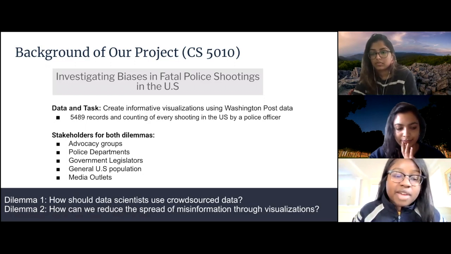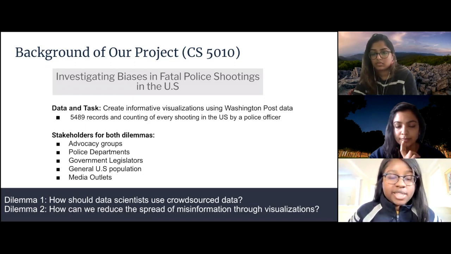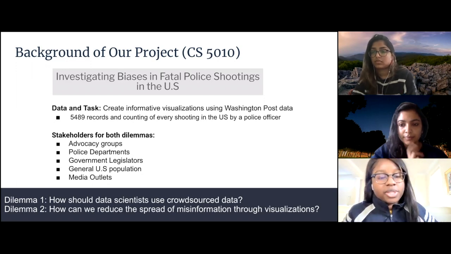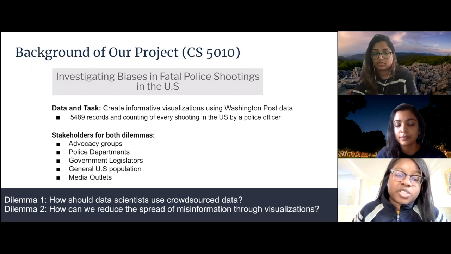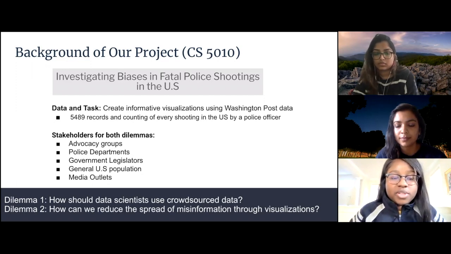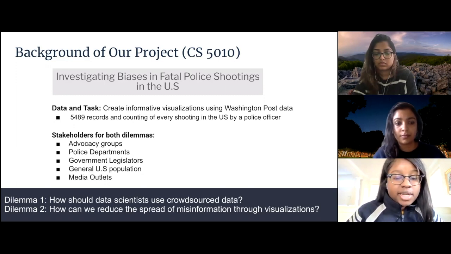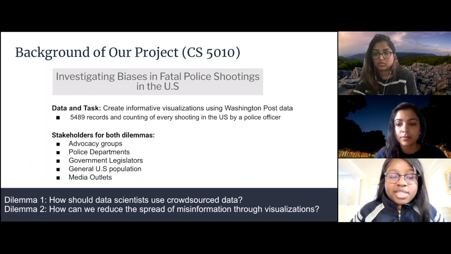First, advocacy groups who would be interested in our analysis to communicate inequalities backed by data; police departments who would want to use our data to improve police trainings; government legislators who would use our data to inform their decisions on allocating resources and policy; and in turn, everyone in the United States being affected as a result of policy changes and any other changes that may result from our analysis; in addition to media outlets who would inform the public on news and information regarding our analysis as well.